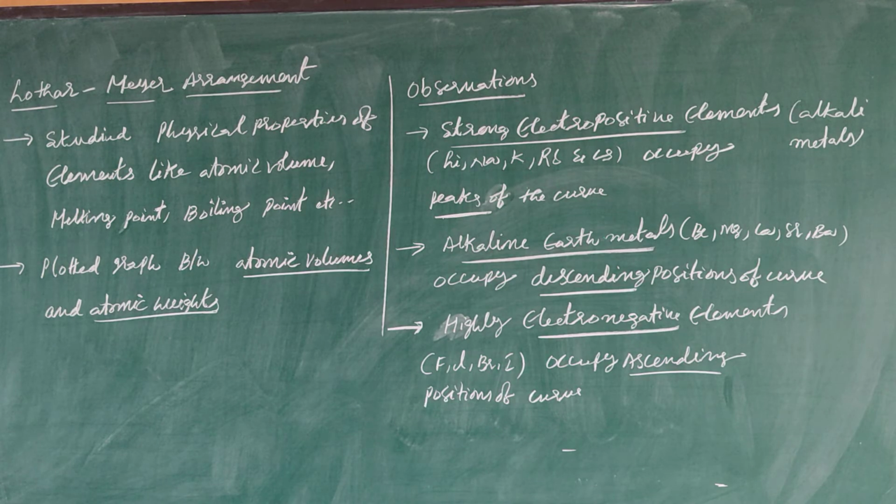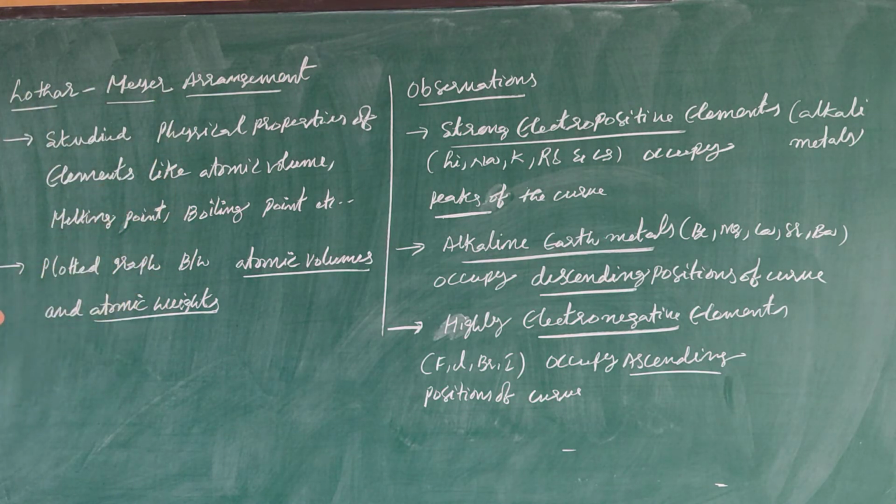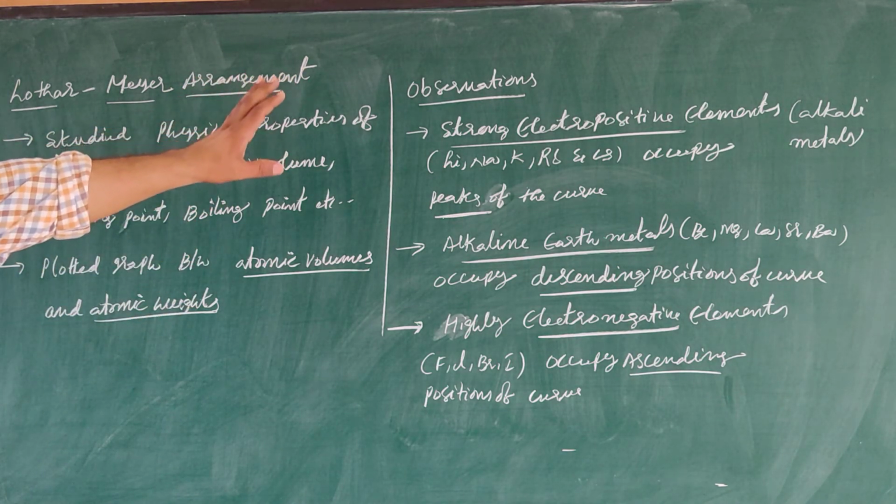Next one, Lothar-Meyer arrangement. Lothar-Meyer studied the physical properties of elements like atomic volume, melting point, boiling point. He studied extensively the physical properties of all the elements he knew at that time. Then he made a graph between atomic volumes and atomic weights. Please observe here, a graph between atomic volumes and atomic weights he plotted. In that graph he observed some points.